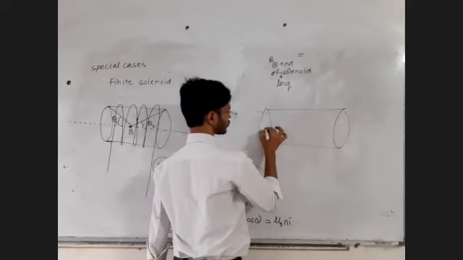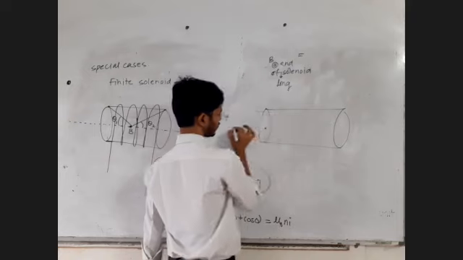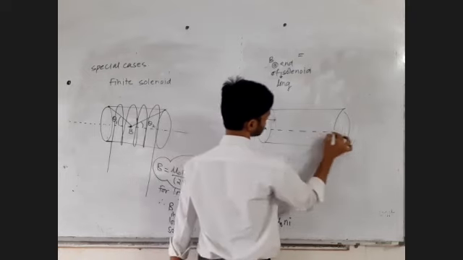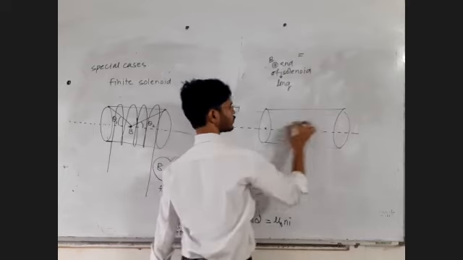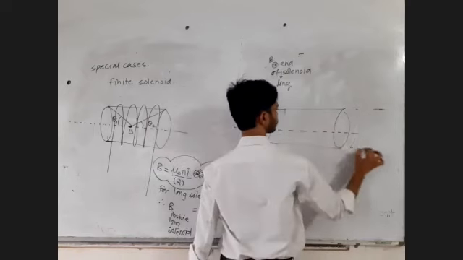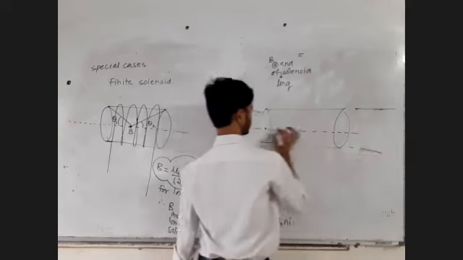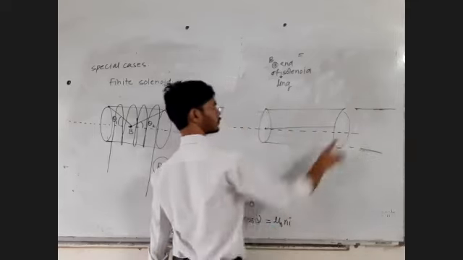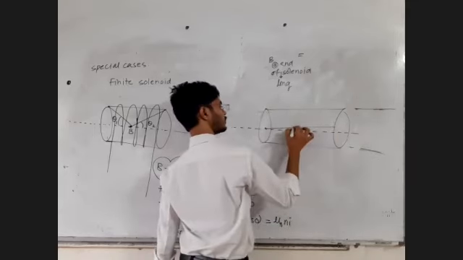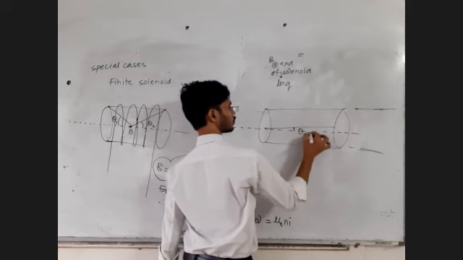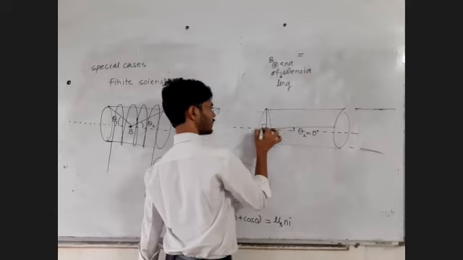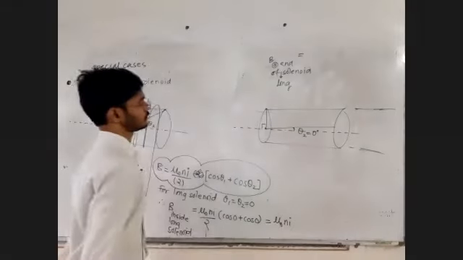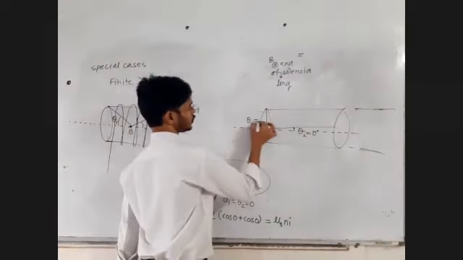Just observe. With the axis, you have to check the angles. This is a very long solenoid, let's say. So this angle will be almost 0. That point is making 0 angle. So theta 2 will be equal to 0. And this point is making how much angle with the axis? 90. So theta 1 will be equal to 90.